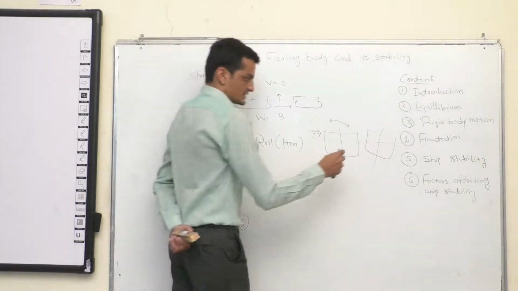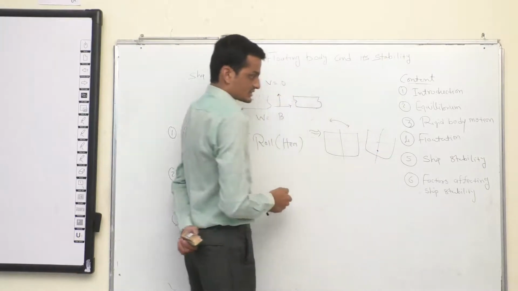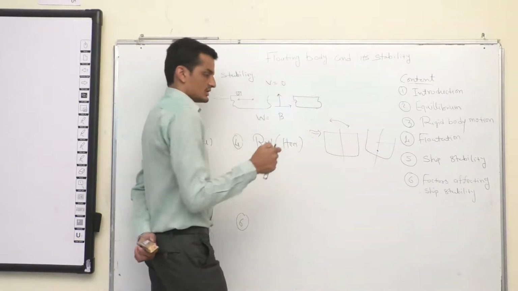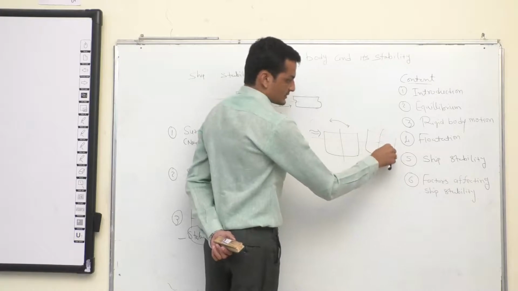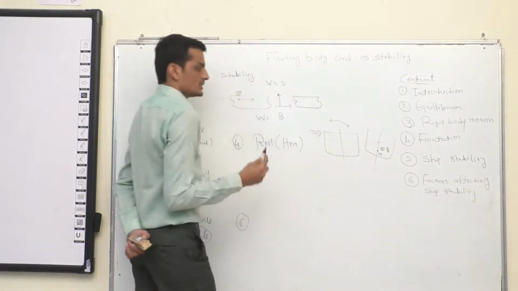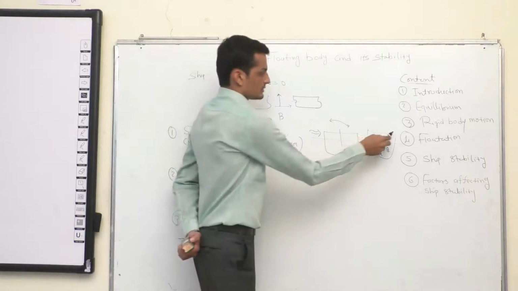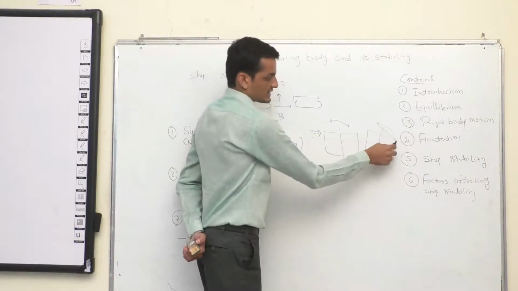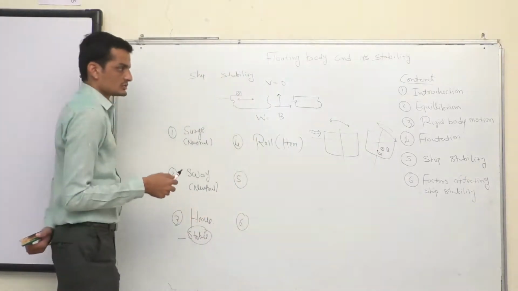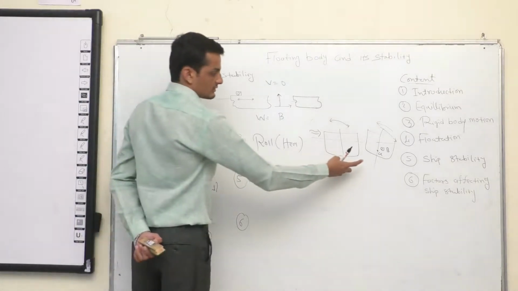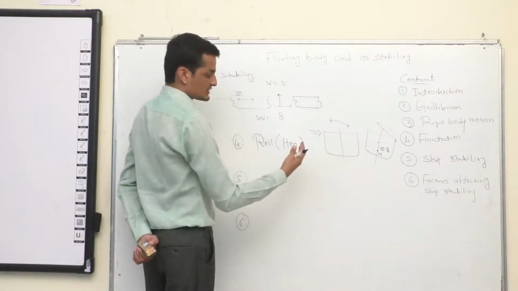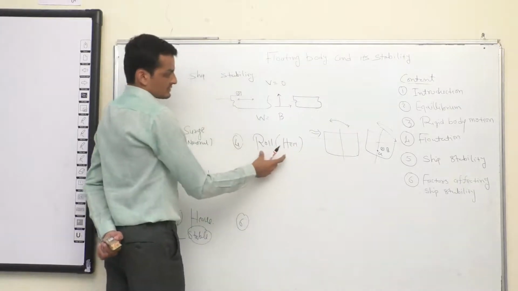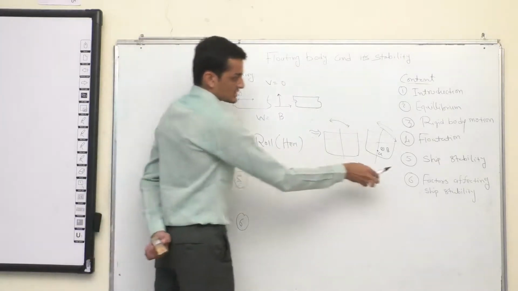Now, based on the center of gravity of the object and the centroid of the underwater volume, which is called the centroid of buoyancy, the ship has a tendency to come back or go further in the same direction. That particular study, whether the ship is going back to its initial position or not, is what we are going to study in ship stability.